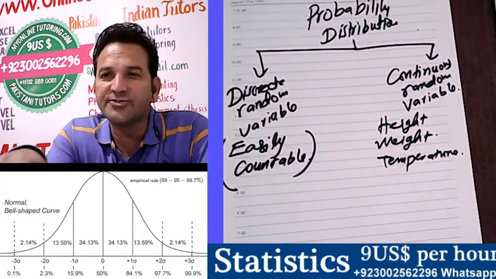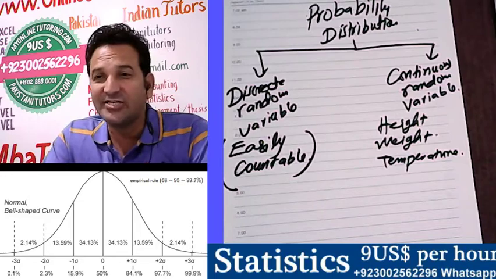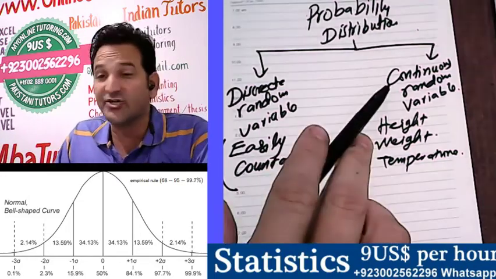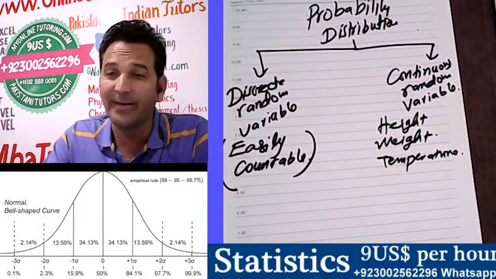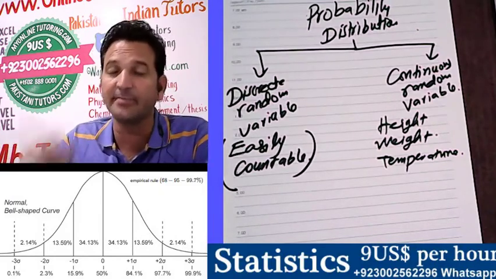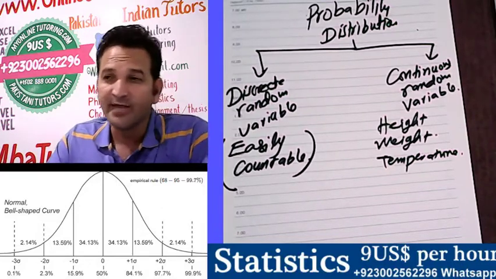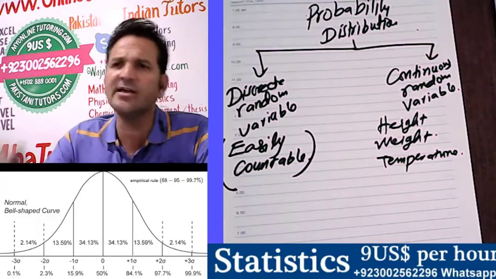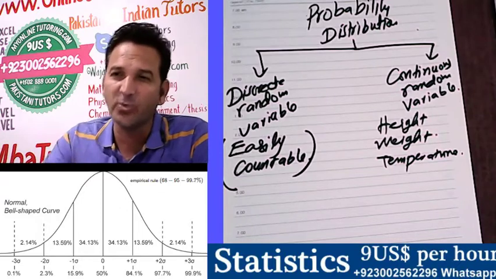So when it comes to a variable which is based on some sort of measurement, then we are talking about a continuous random variable. Height, weight, temperature are the best examples. Let's talk again about a classroom in which the height of boys is, say, 5.7 inches, 6.7 inches, 6.1 inches.